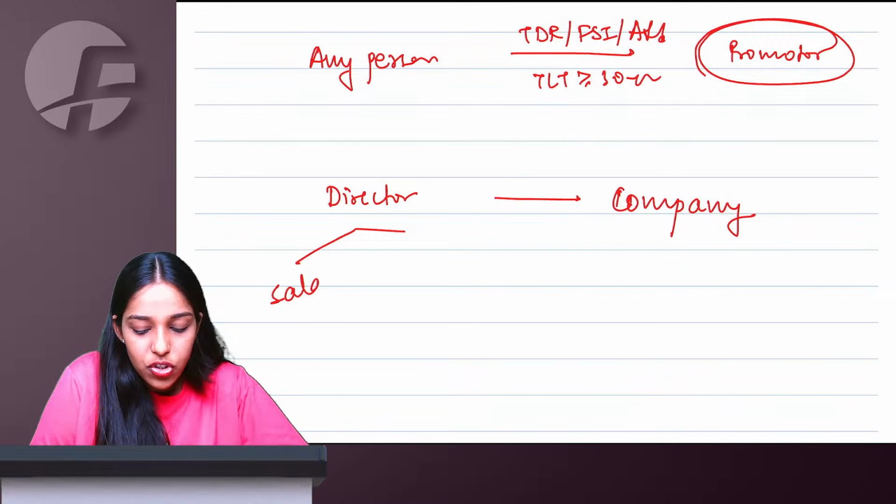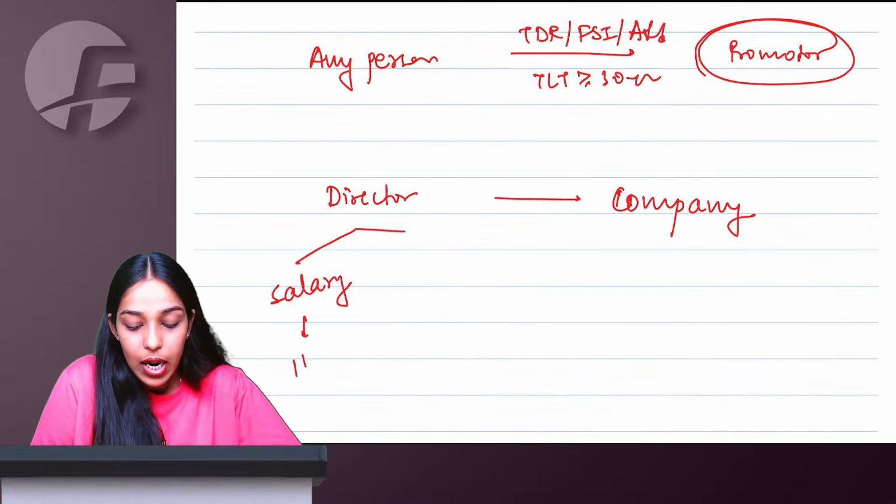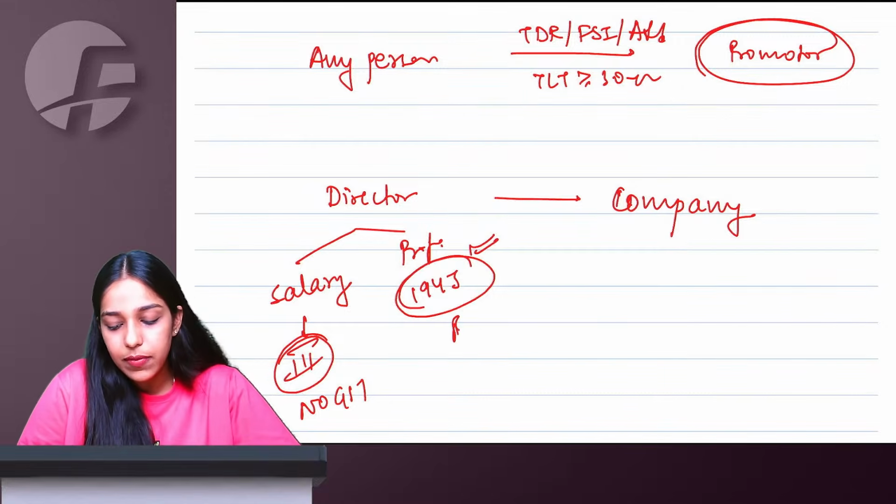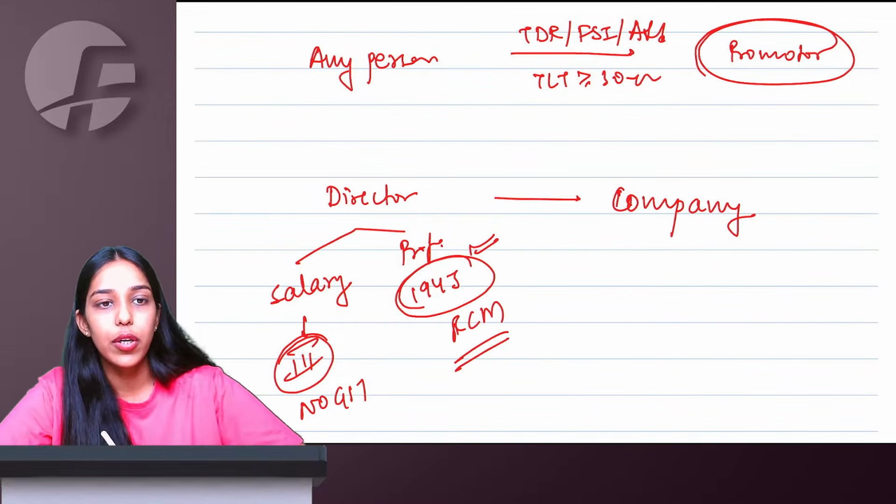Ma'am, what if director is charging salary as a whole-time director? Salary is Schedule 3 negative list, no GST. But professional nature payment, let's say your TDS is deducted under section 194J. In that case, we say reverse charge mechanism is going to apply.